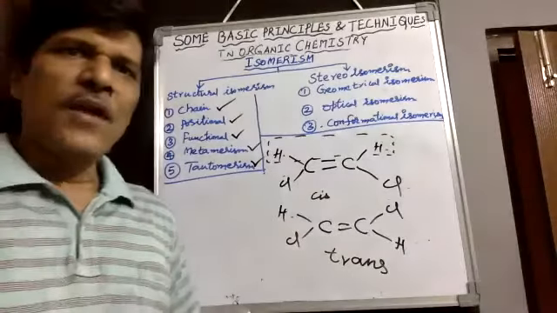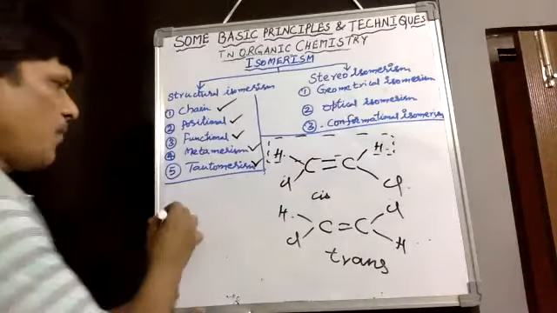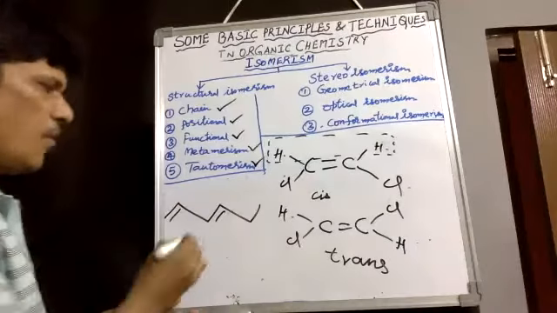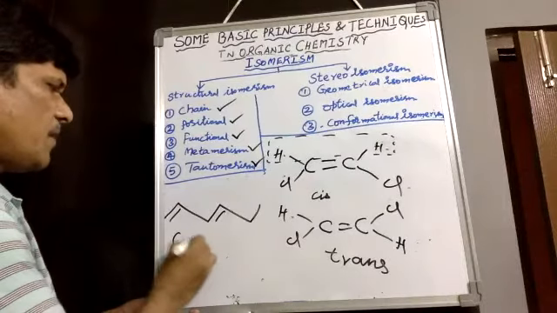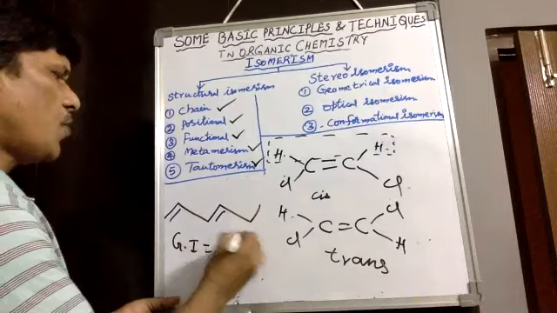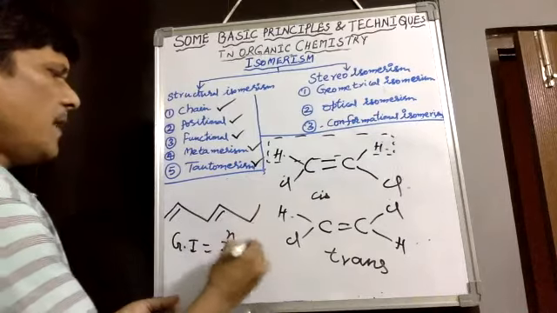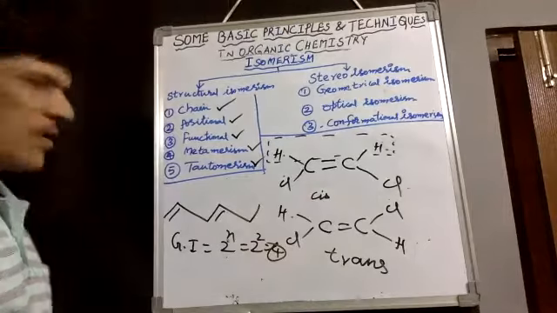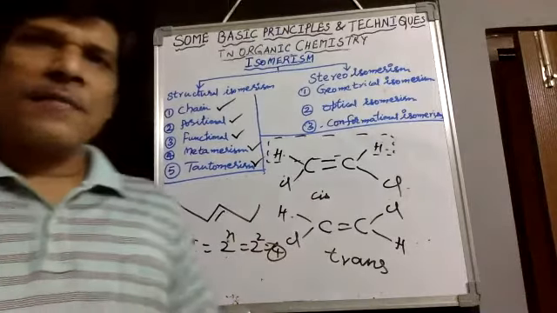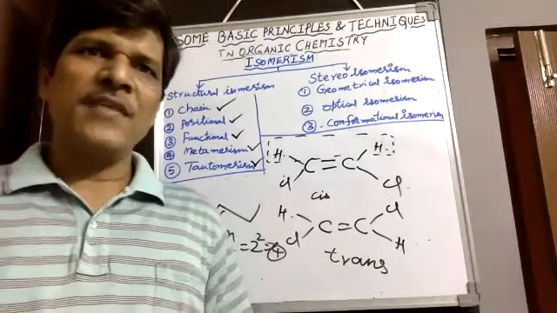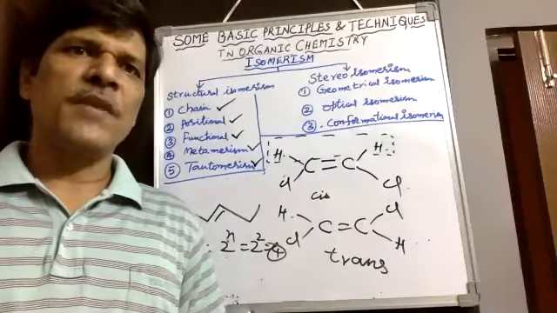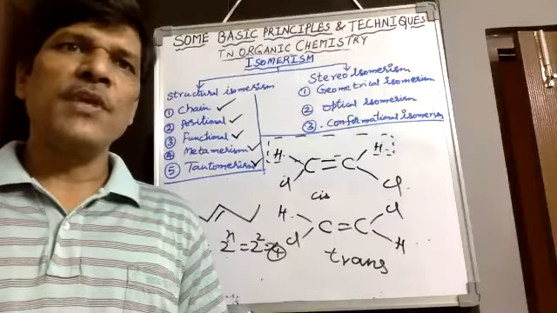Not only one double bond is there, we can take like this. If end groups are dissimilar, and more than one double bond is there, the total number of geometrical isomers we can take as 2 power n. Here 2 power 2 means 4 geometrical isomers are possible. If end groups are similar with an even number of double bonds, the number of geometrical isomers is equal to 2 power n minus 1 plus 2 power n by 2 minus 1.